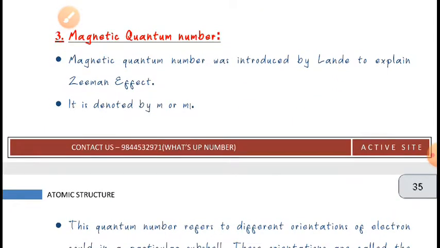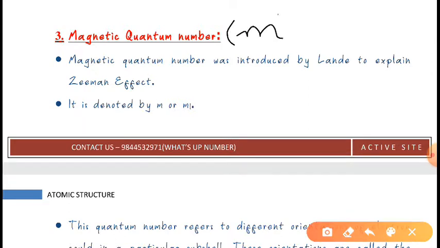Now we will see the magnetic quantum number. What is this magnetic quantum number? It tells us the orbital of an electron or the orientation of the suborbit. It is denoted by m, and it tells us the orbital of an electron or orientation of the suborbit. It also tells about the z component of angular momentum of the electron for any value. So we will see one by one.